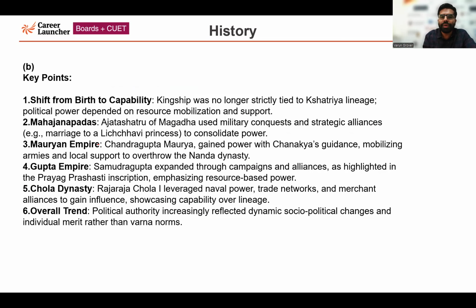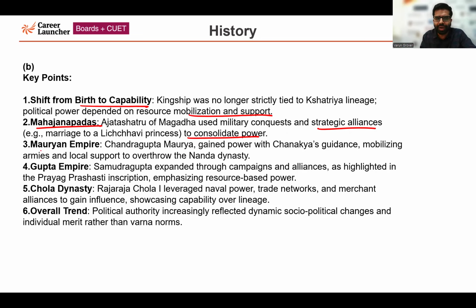So, the shift from birth to capability. Kingship was not strictly tied to Kshatriya lineage, basically being born in a Kshatriya family. No. Political power was rather dependent on resource mobilization and support. Second point is related to the Mahajanapadas. Example is given: Ajatashatru of the Magadh region. Historically, he used military conquest and, very importantly, strategic alliances. He married a Lichchhavi princess, and in this manner he consolidated power.